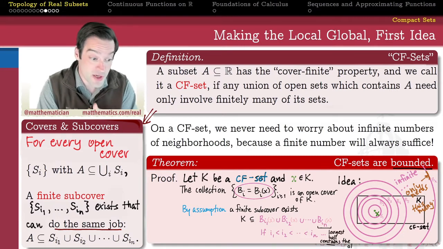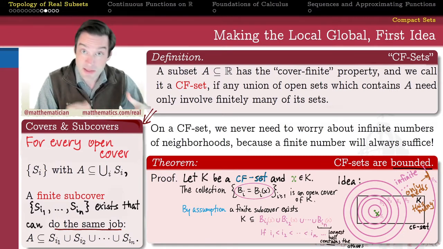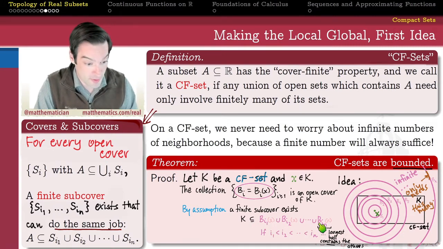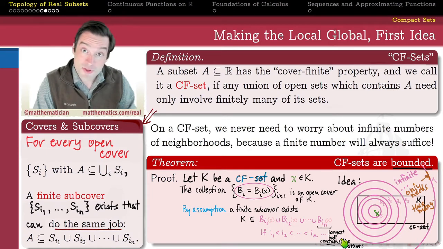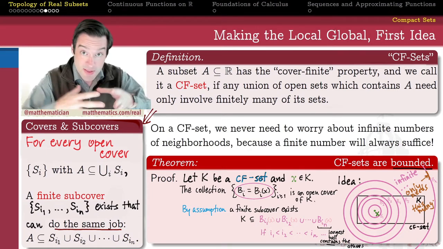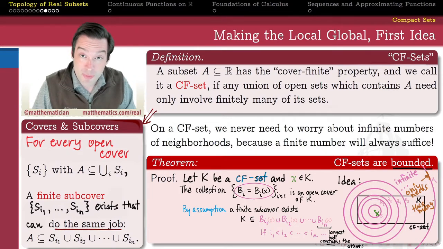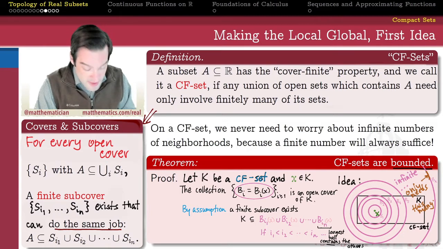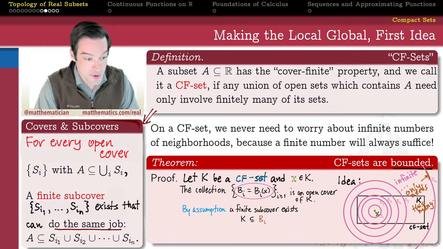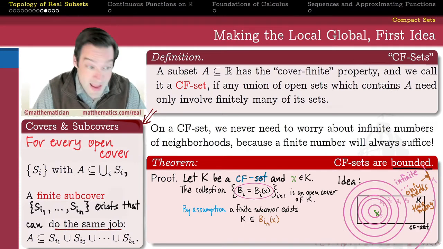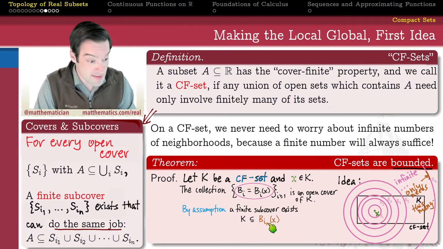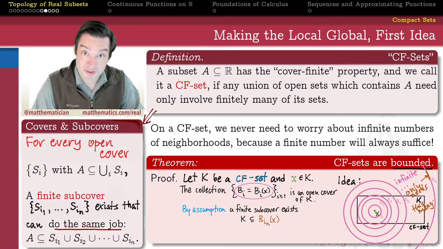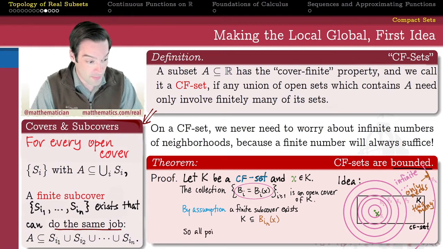If we assume without loss of generality that my i sub k's are an increasing sequence, so this is my smallest one of my balls, this is the largest one of my epsilon neighborhoods, then the largest ball is going to contain all of the others because these balls are concentric. They're all centered around the same point x. And so the smaller ones are always a subset of the larger ones. So this union is just going to be equal to the largest one of those balls. And so what this tells me is that my entire set K is a subset of a single ball of radius i sub n, whatever is this largest index of my finite collection of epsilon balls.